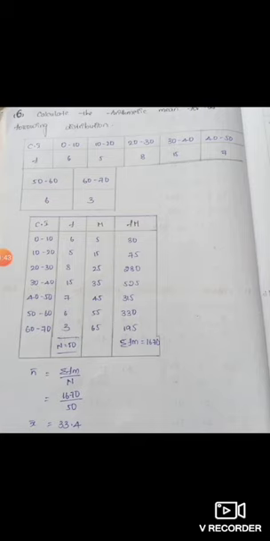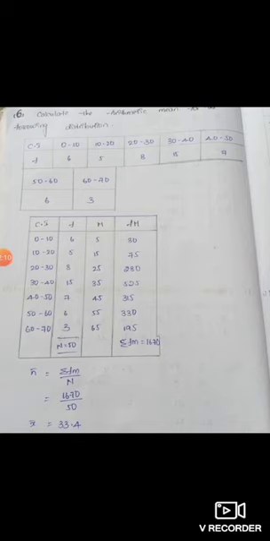You're going to find the mid value for each class. So mid value equals lower limit plus upper limit in that class: 0 plus 10 divided by 2 gives 5 here. Likewise for 10 to 20 we have 15, because that is 30 by 2. Likewise, you can find the mid values for all the classes, and then next you find f into m, because you are supposed to find summation fm.